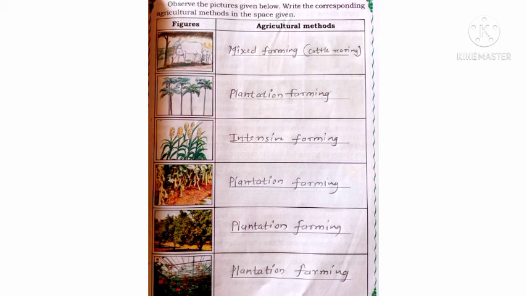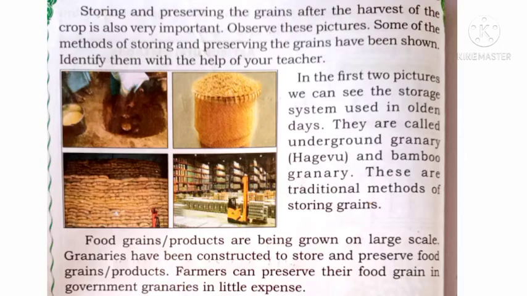Next, roses are there, flowers. Flowers come in plantation farming. Okay. Next, see students,